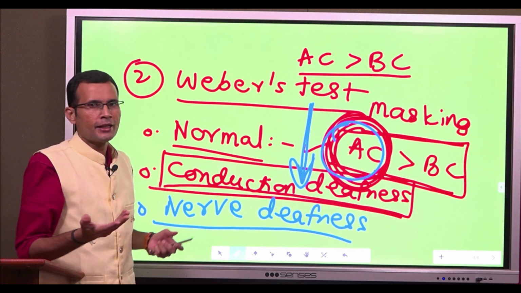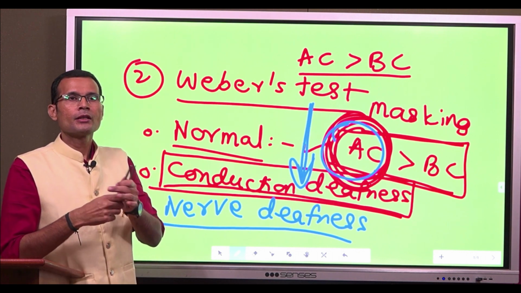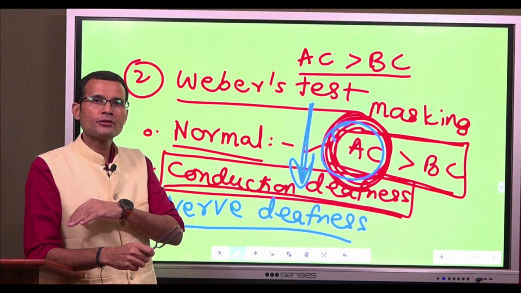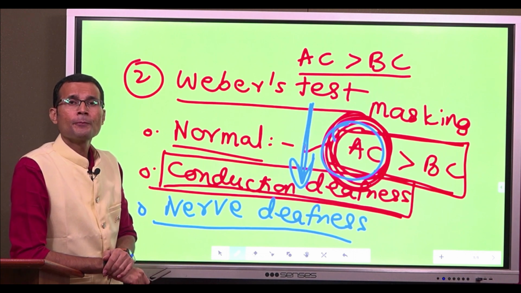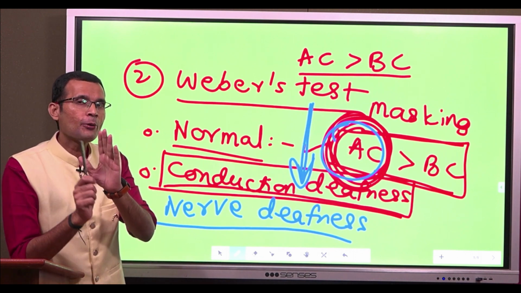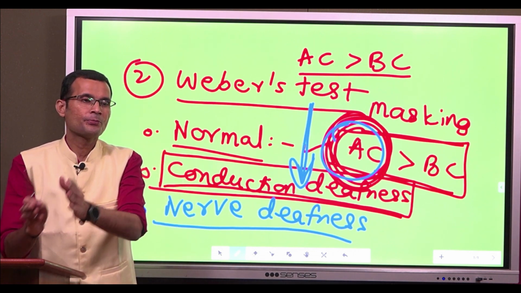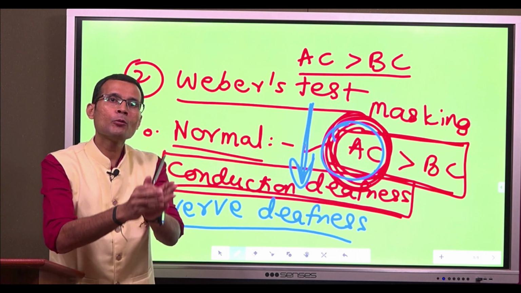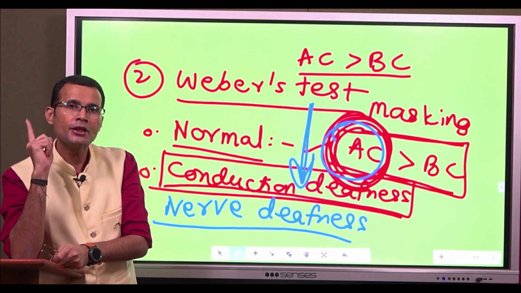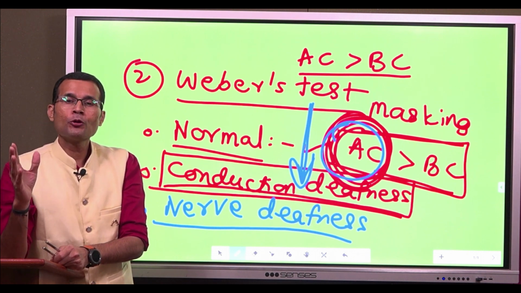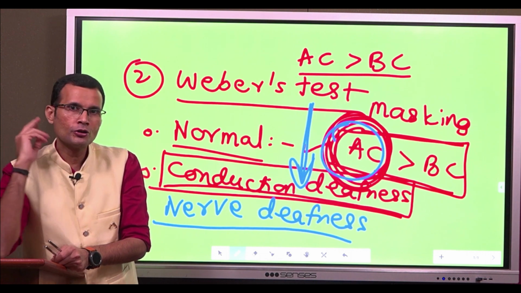Finally, the sound impulses are carried by the nerve, and if the nerve itself is lesioned, then the sound will be heard less on that side. So when you place the vibrating tuning fork on the forehead, I am now interpreting it along with the Rinne. Here is a subject whose Rinne was positive on the right side, we checked both ears, and therefore either it was a normal ear or it was nerve deafness on the right side.